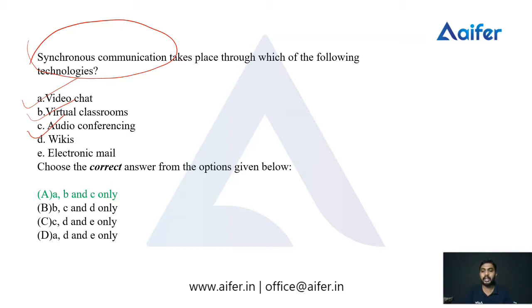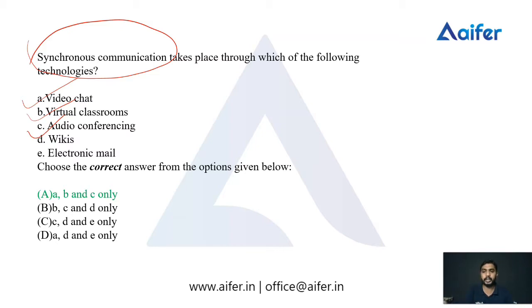We know that in video chat we can talk and we can see or watch together. In a virtual classroom also we can talk, listen and watch together; one person can watch the other person and talk to the other person. So it facilitates synchronous communication.